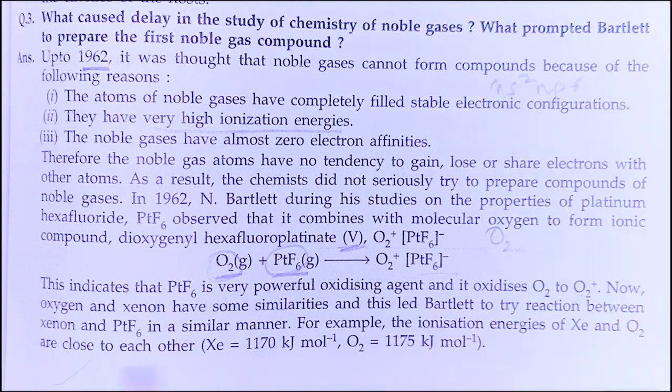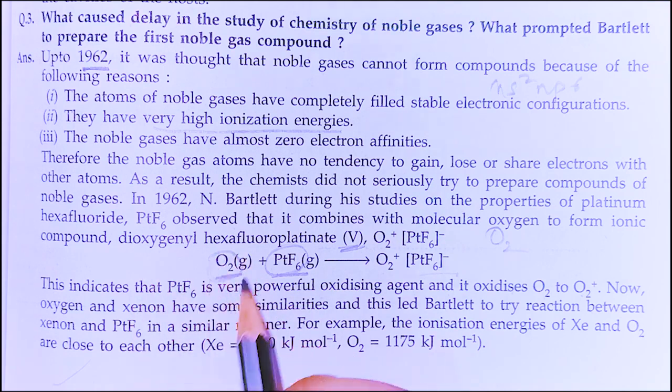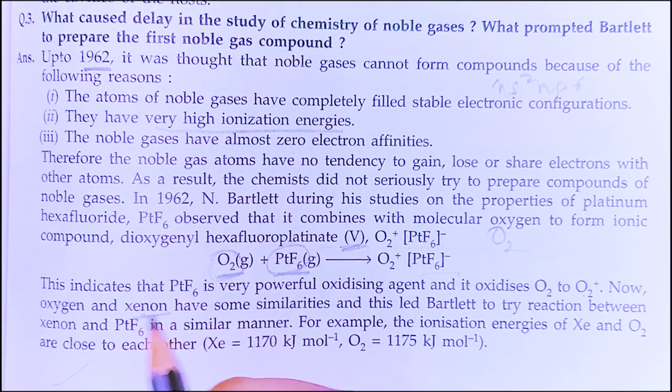Now, oxygen and xenon have some similarities, and this led Bartlett to try reaction between xenon and PtF6 in a similar manner. So, what is the relation between this reaction and the noble gases? They say that the oxygen O2 is similar to xenon.